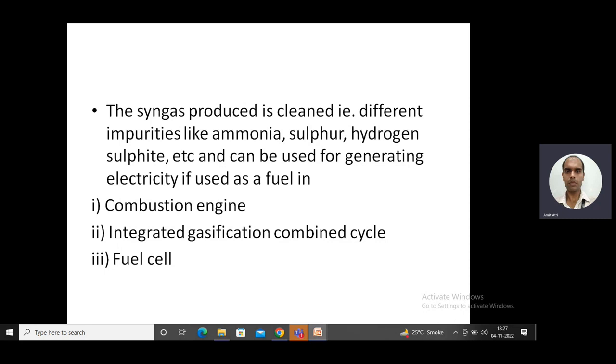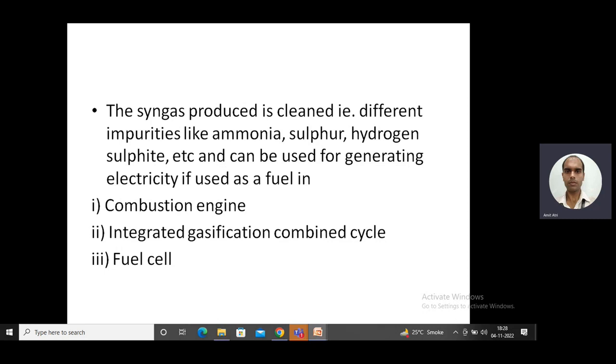There are three types of systems which can use syngas as a fuel, and in turn directly or indirectly produce electricity. The first is a combustion engine, similar to an internal combustion engine, like the very common CNG that is used as a fuel in a combustion engine for powering a vehicle. Similarly, in a combustion engine we can use syngas.